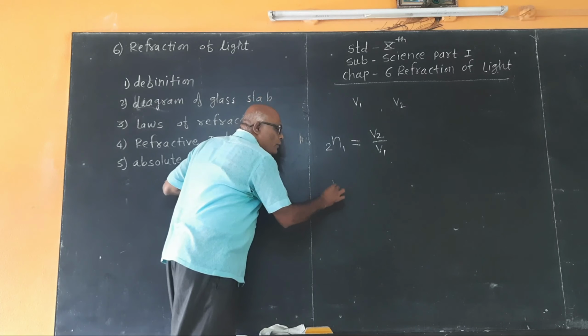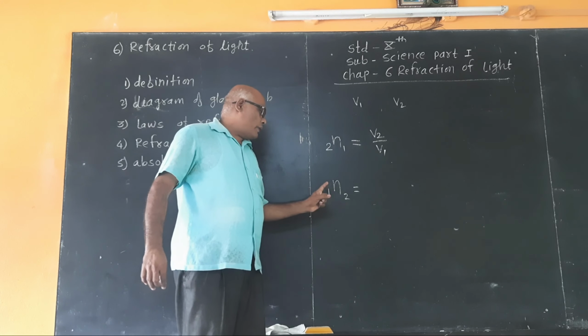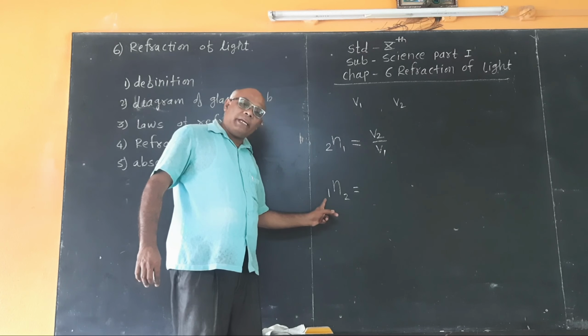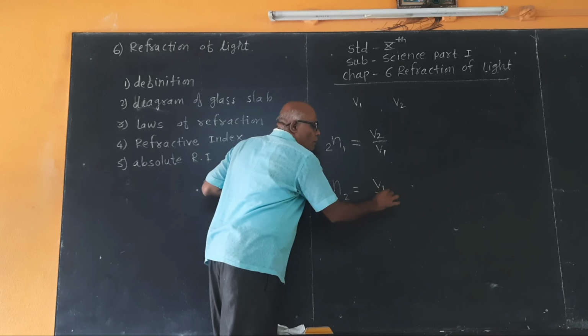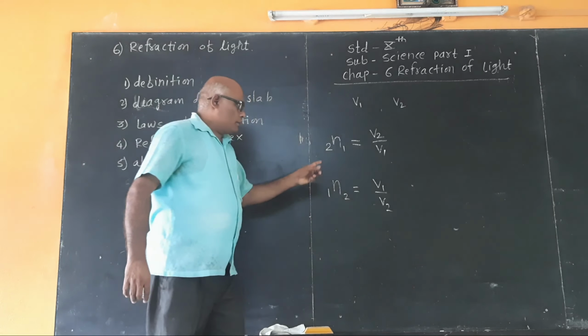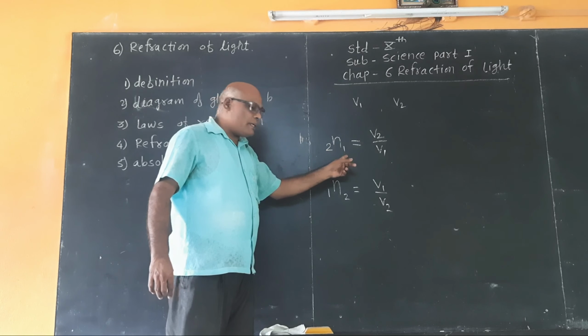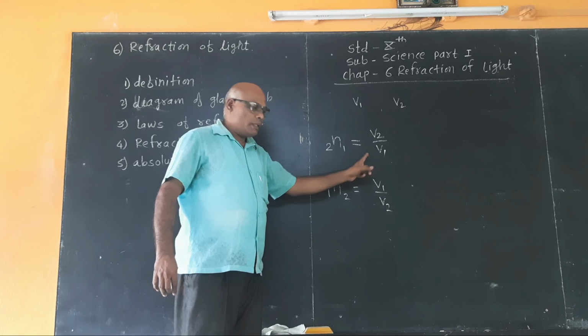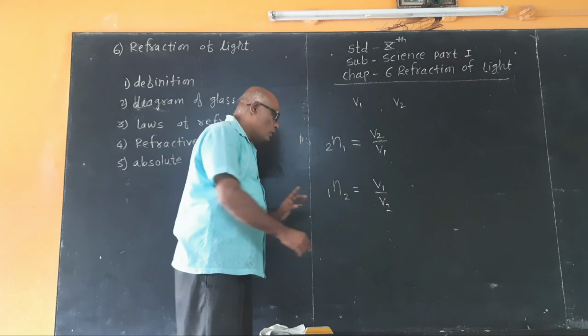And 1nu2 is read as the refractive index of the first medium with respect to the second medium, equal to V1 upon V2.